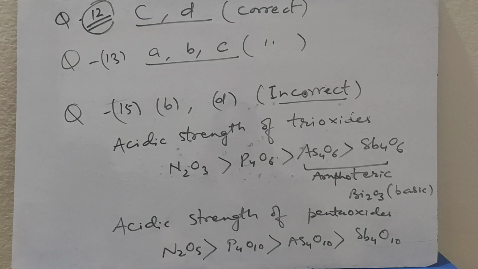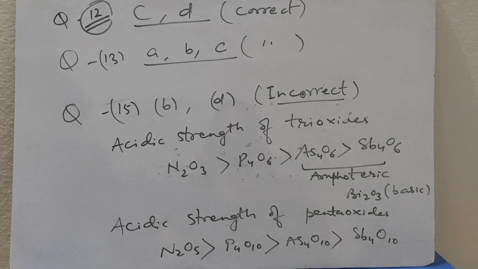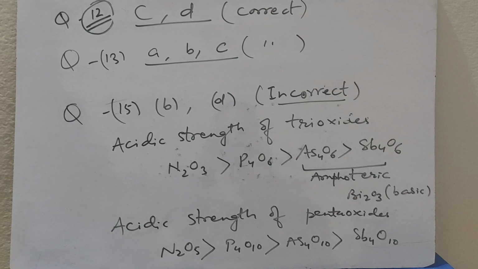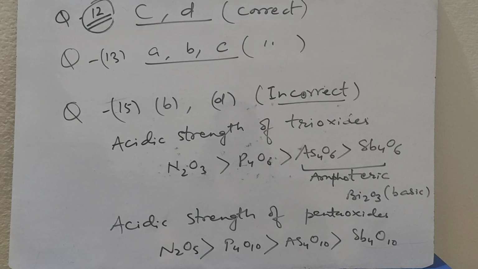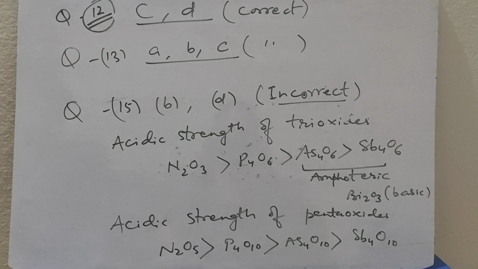The P4 molecule in white phosphorus has angular strain. Therefore white phosphorus is very reactive. So in P4 there is an angular strain, and due to this white phosphorus is highly reactive. This is a correct statement. PCl5 is ionic in solid state, in which the cation is tetrahedral and the anion is octahedral. This is a correct statement. In solid state, it exists as PCl4+, which is tetrahedral, and PCl6-, which is octahedral.